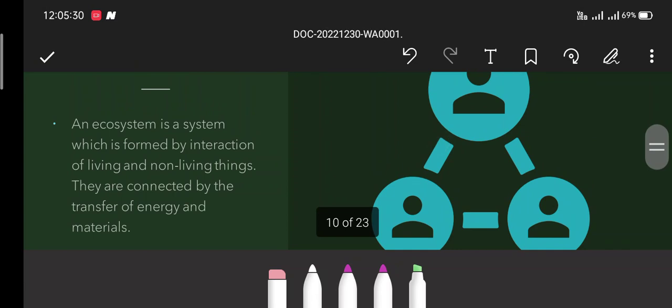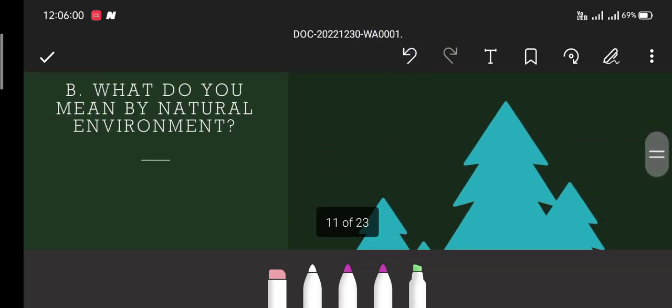What is an ecosystem? You have to remember this, because there is a 99% guarantee this question will come in an exam, as it is an important question in this chapter. An ecosystem is a system which is formed by the interaction of living and non-living things, and they are connected by the transfer of energy and materials.